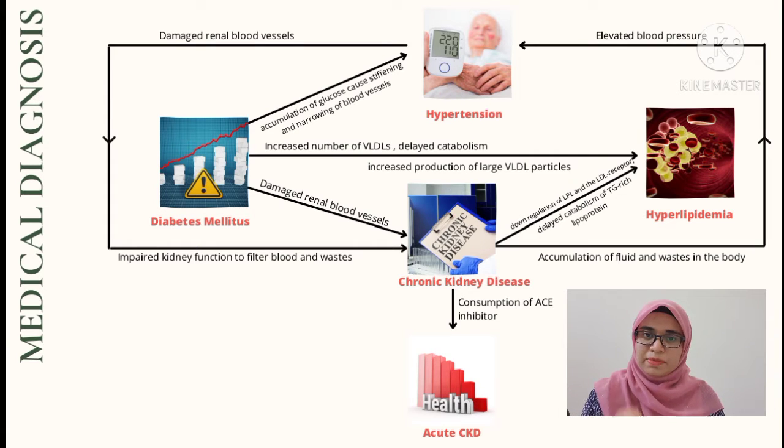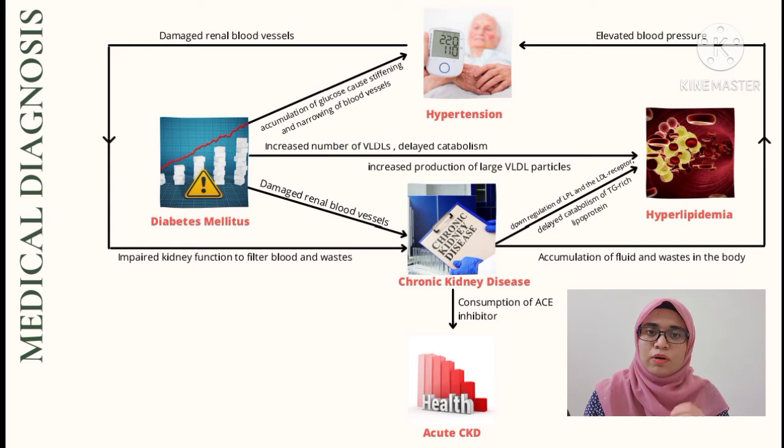When a patient has hypertension and diabetes mellitus, it can damage the renal blood vessels, and as an effect, it will impair the kidney's function to filter blood and waste products. Patients with hypertension usually consume angiotensin converting enzyme inhibitor, but this will cause an early decrease in glomerular filtration rate, thus leading to acute CKD.